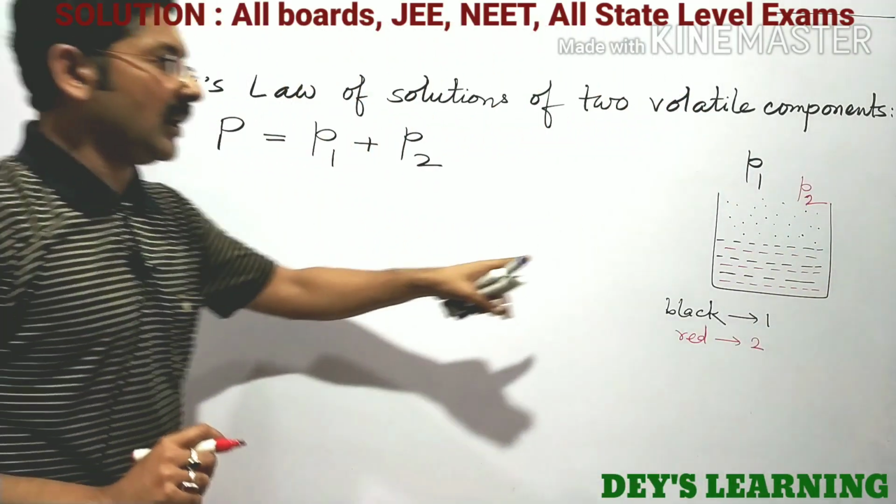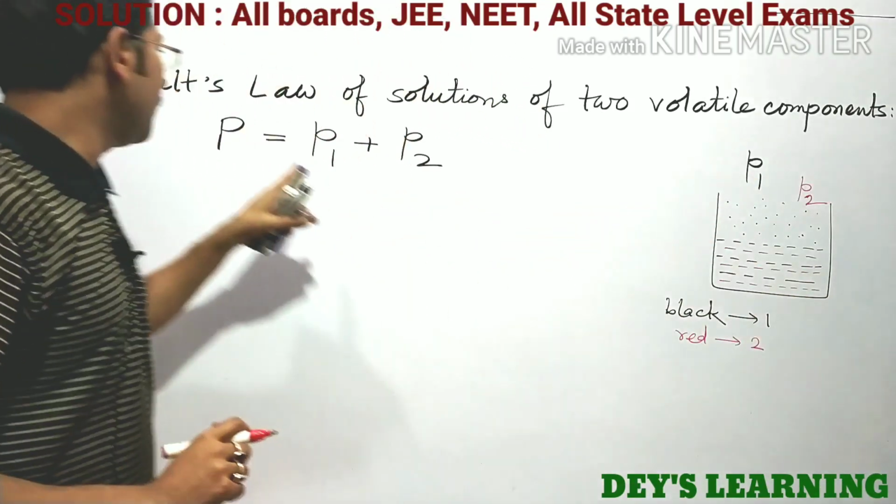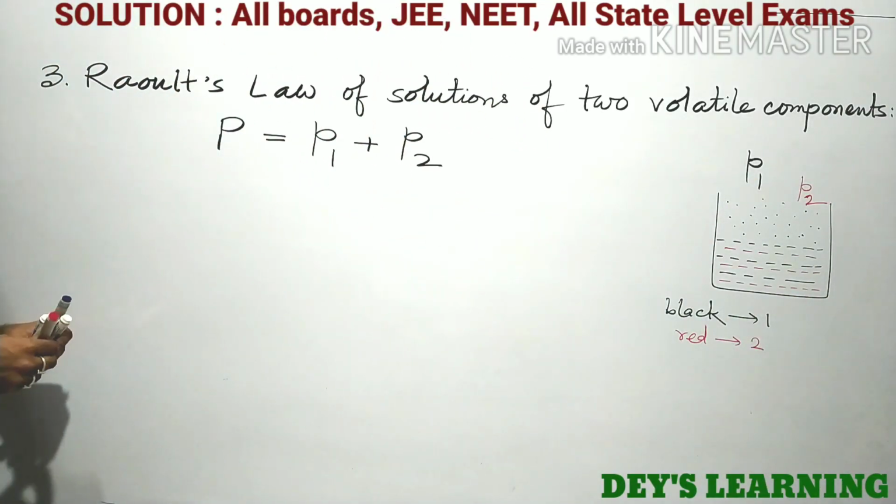So the vapor pressure of the complete solution will be P1 plus P2 according to Dalton's law.